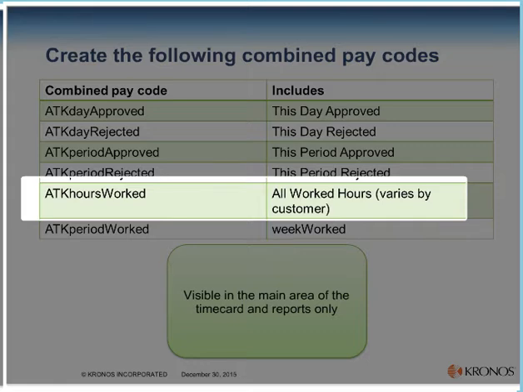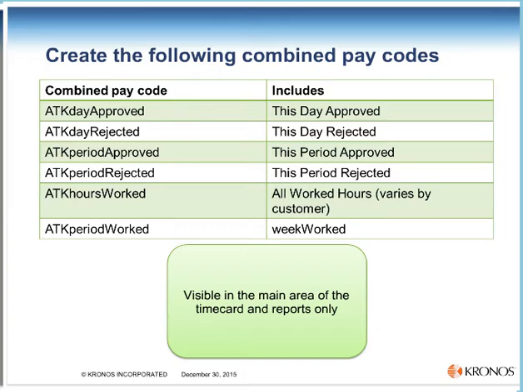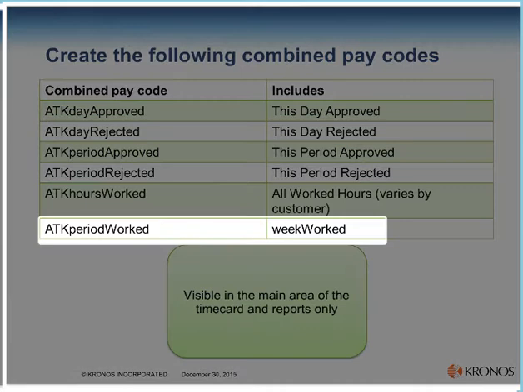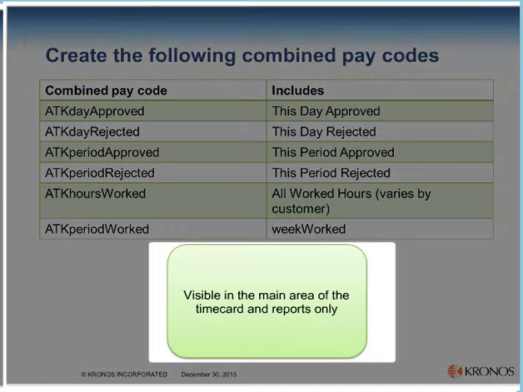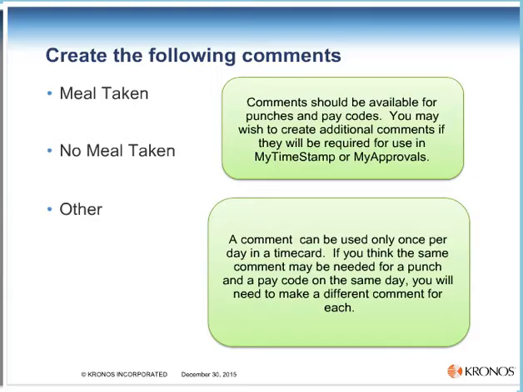The manager is notified of the employee's response and takes the appropriate action, which may involve simply canceling a pay deduction, or actually transferring the employee to a new work rule, or adding pay codes. The following five pay codes are used in daily and period-based approval: this day approved, this day rejected, this period approved, this period rejected, and week worked. These pay codes should be visible in the main area of the time card and in reports only.